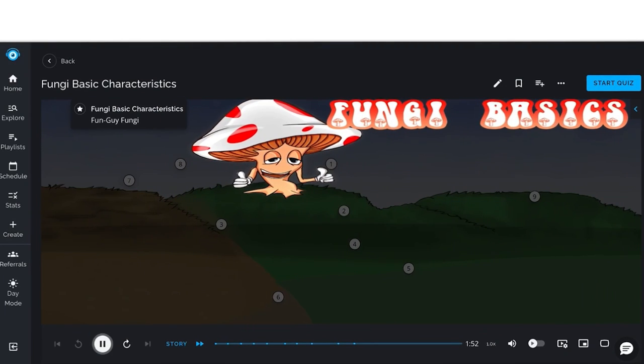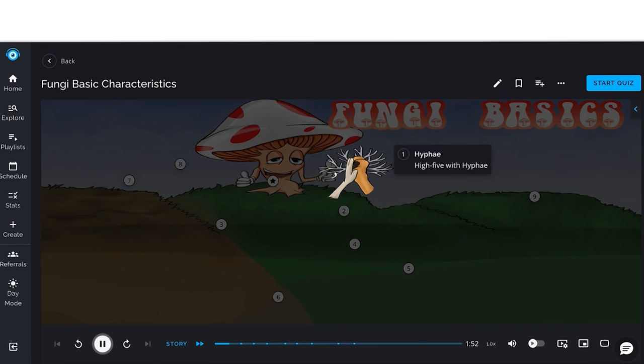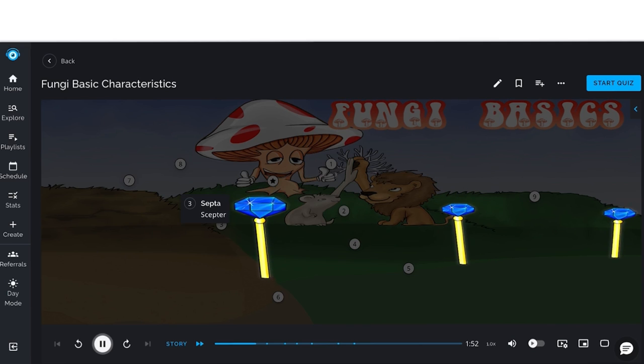In this Picmonic, we'll cover fungi basics, and we start by representing fungi as the fungi. The functional units of fungi are hyphae, shown as the high five with hyphae, which are filamentous extending structures. A mass of hyphae are called mycelium, the mouse lion, and are the fungal equivalent to a bacterial colony. Septa, the scepter, are internal wall segments and dividers which separate hyphae into individual cells.